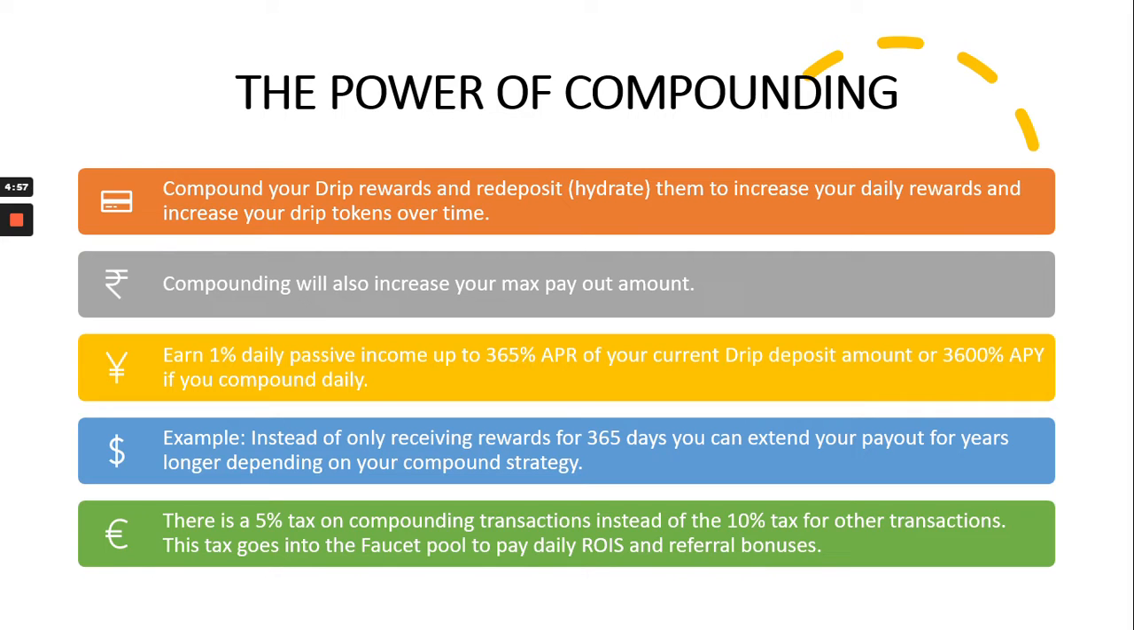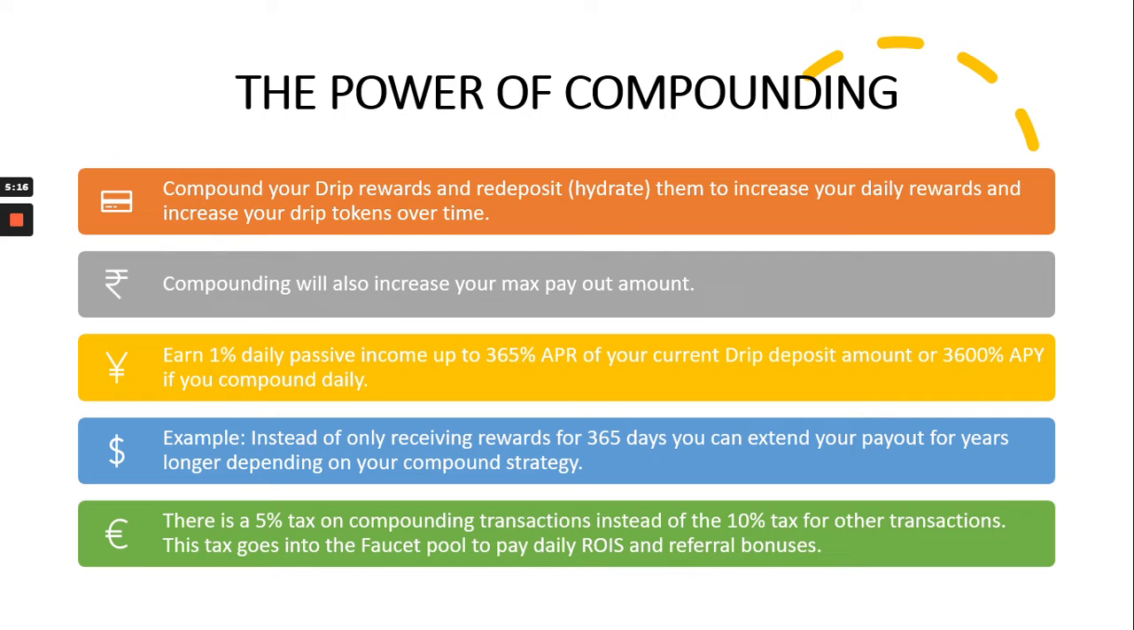However, if you compound, recompound, which is reinvesting, then you can extend the time frame of the contract for your particular rewards. There is a 5% tax on compounding transactions instead of the 10% tax for other transactions. So they're trying to incentivize you to reinvest or recompound instead of withdrawing.